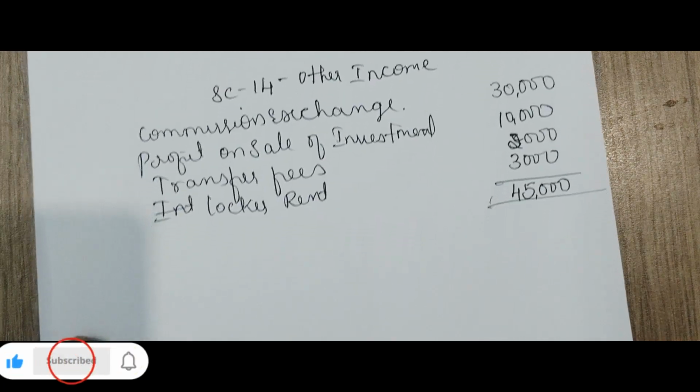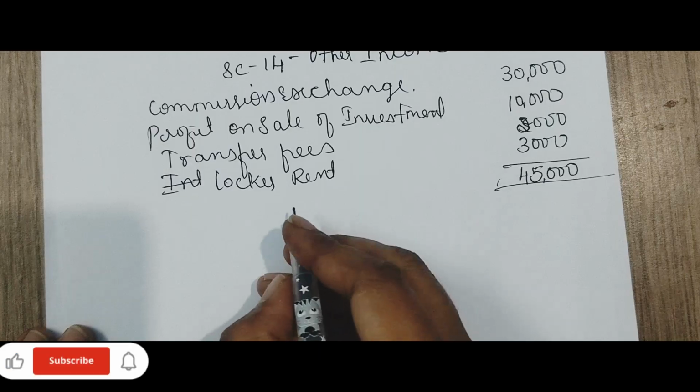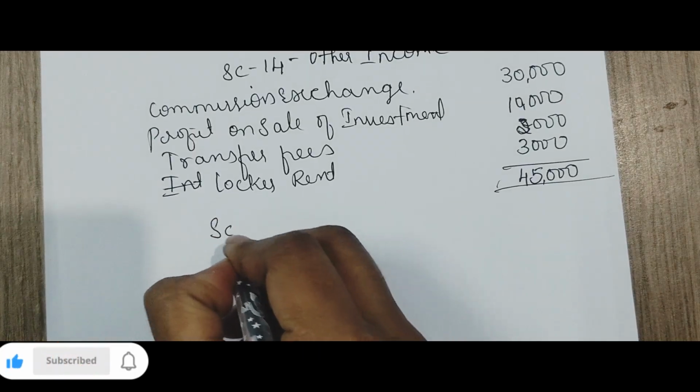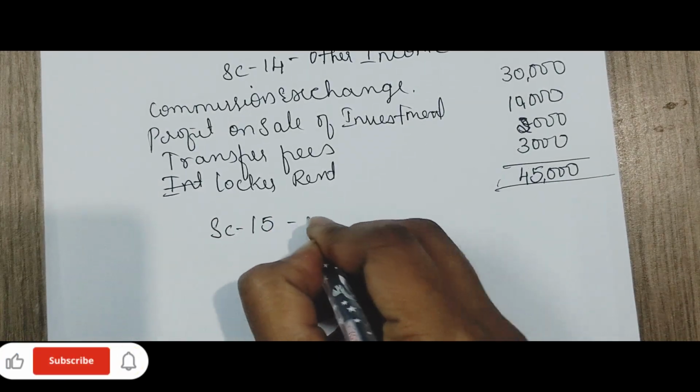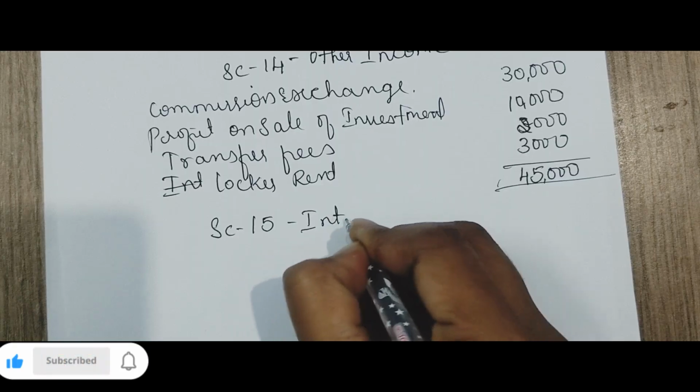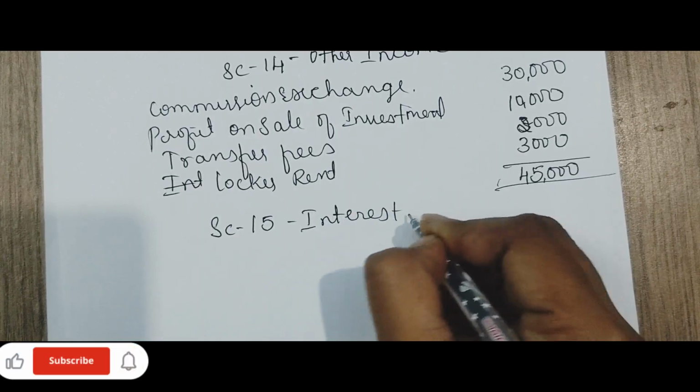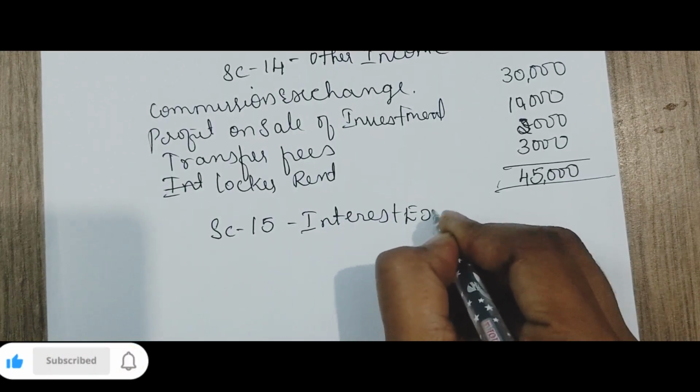45,000. Okay. Then next, after schedule number 14, schedule number 15, Interest. 15 shows under expenditure. So interest expended.